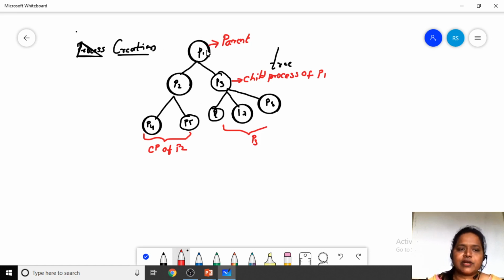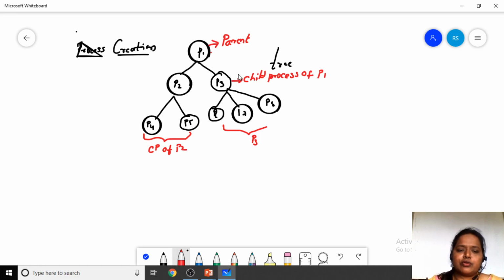So this P1 we call a parent process. The parent process created two processes, P2 and P3. These P2 and P3 are the child processes of parent P1, and P2 in turn created two processes, P4 and P5. P4 and P5 are the child processes of P2, and P6, P7, P8 are the child processes of P3. This is how we create a tree-like structure.